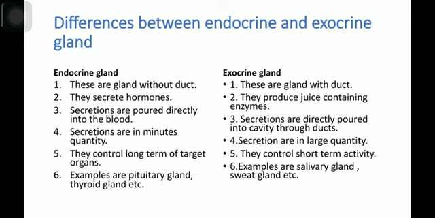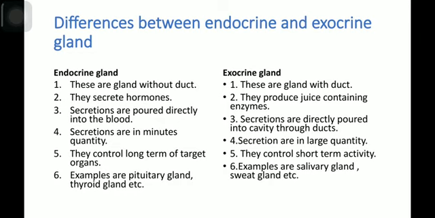Now let's discuss the differences between exocrine glands and endocrine glands. Endocrine glands are glands without a duct. We have already discussed it earlier. Exocrine glands are glands with a duct. Endocrine glands secrete hormones. Exocrine glands produce juice containing enzymes. Secretions of endocrine glands are poured directly into the blood, and secretions of exocrine glands are poured into a cavity through the duct.